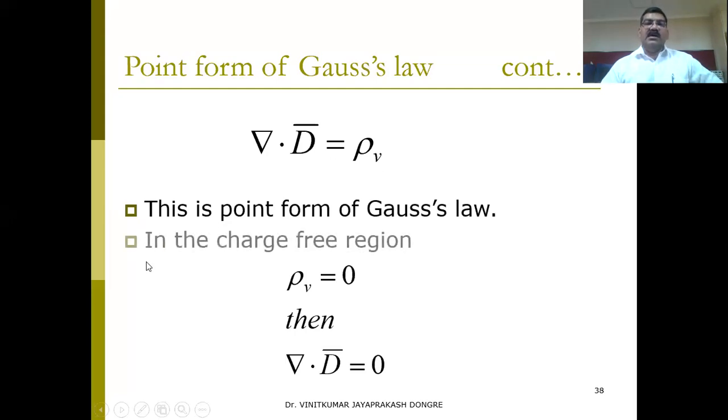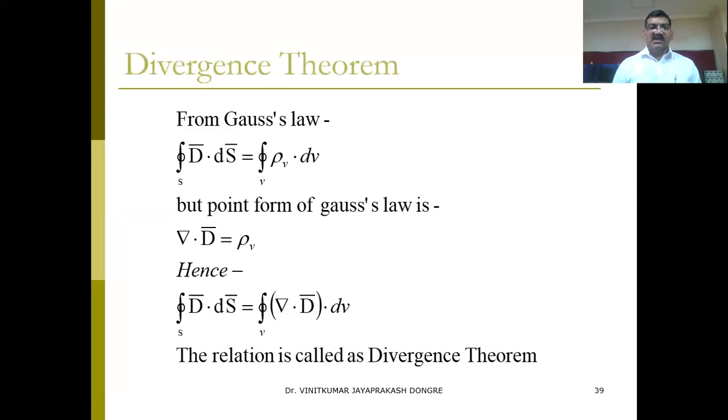If the region is charge free, meaning the volume charge is 0 and there is no charge inside the region, then del dot D equals 0. So this is from the Gauss law. Okay, and this is also called the divergence theorem.